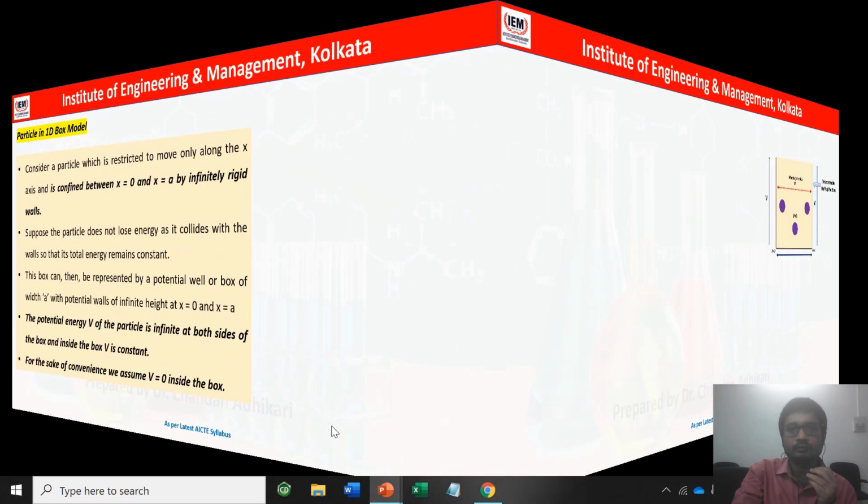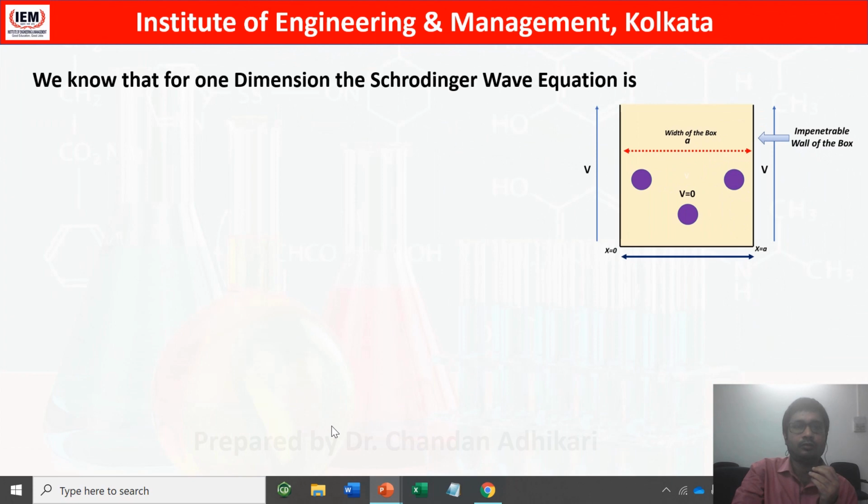So now how do we solve it? The main purpose of this particle in 1D box model is to solve the Schrodinger wave equation. We already know the Schrodinger wave equation for one dimension, which is d2 psi by dx2 plus 8 pi square m by h square into (E minus V) psi equals 0.